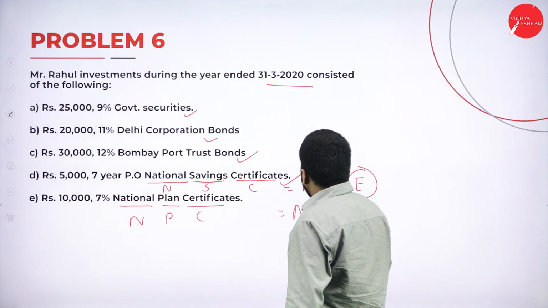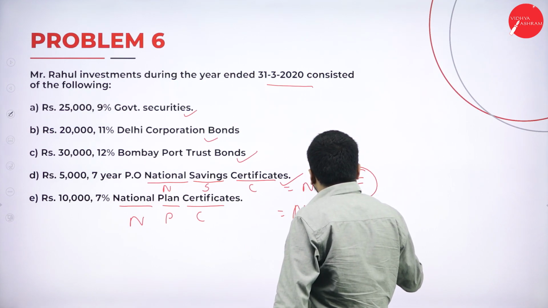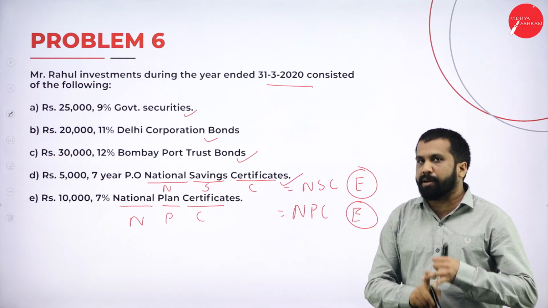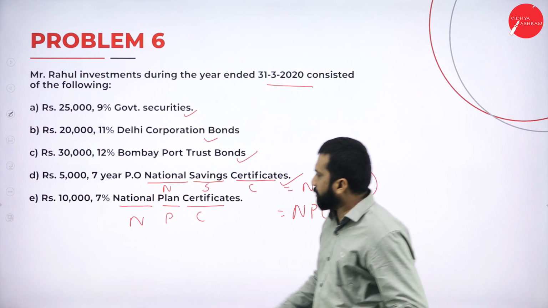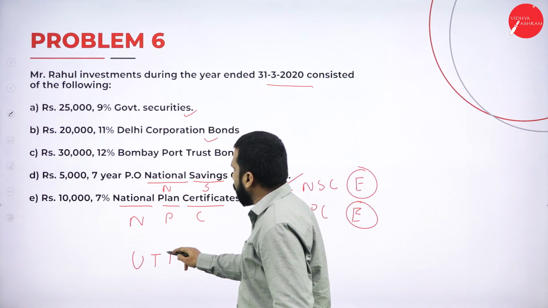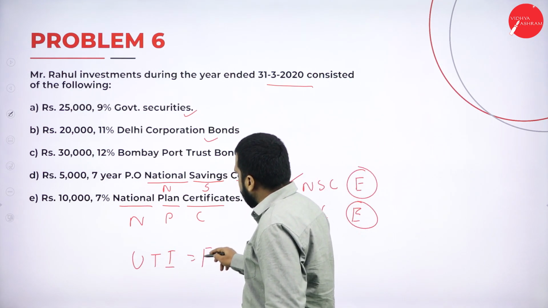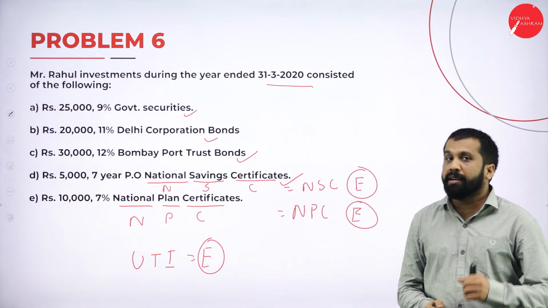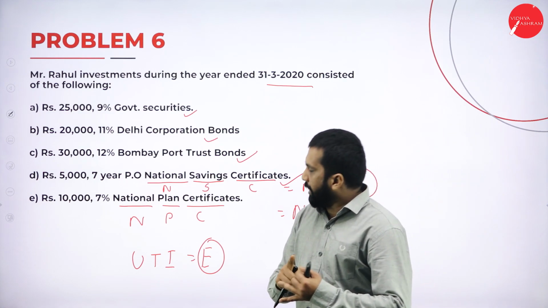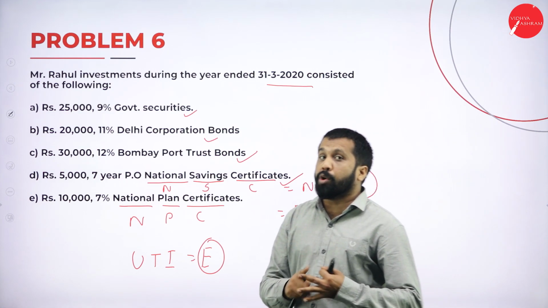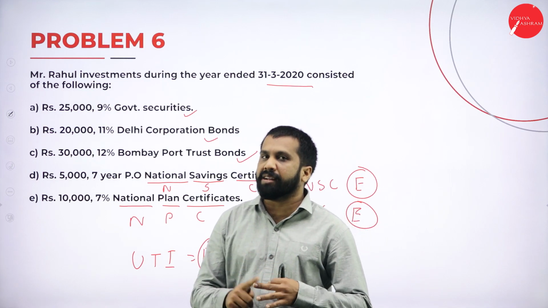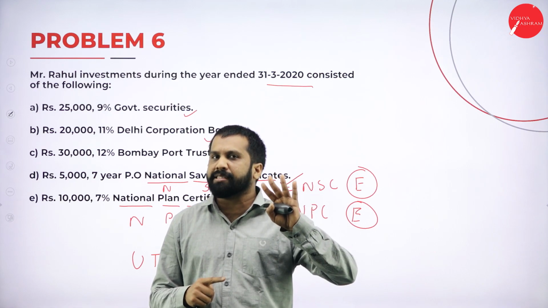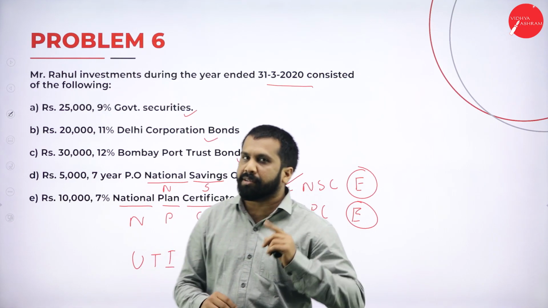So this is NPC. This is also exempted. Remember, NSC, NPC, always exempted. Along with this, if you get Unit Trust of India, UTI, this is also exempted. While doing your interest calculation, always remember, in case of NSC, NPC, as well as any gold scheme, and UTI, these are the things which are always exempted. Exempted in the sense tax-free. There is no tax on that.